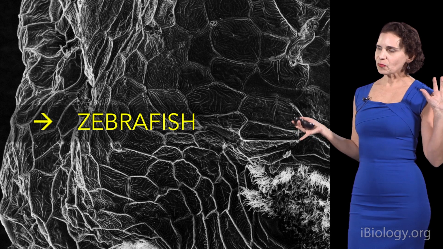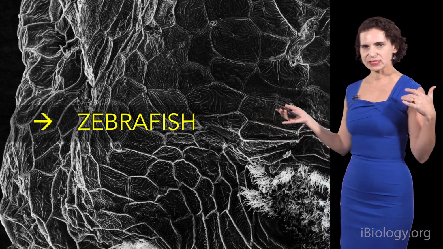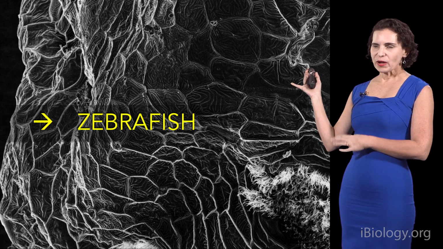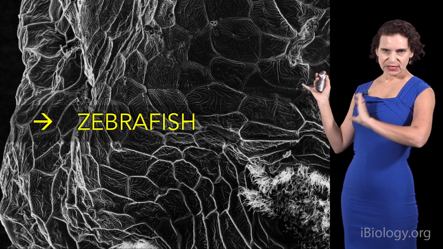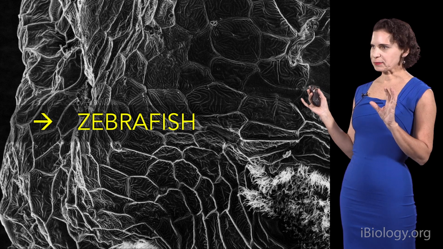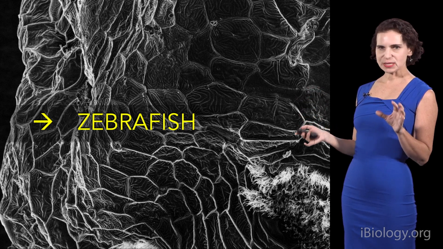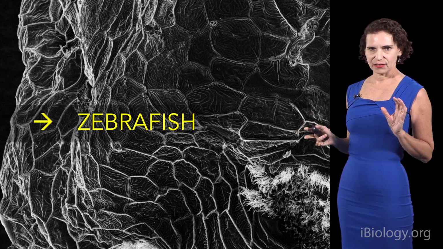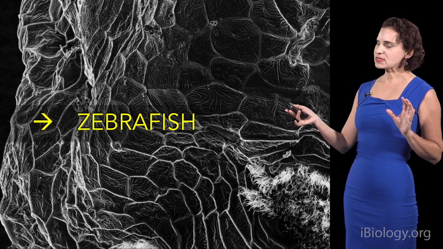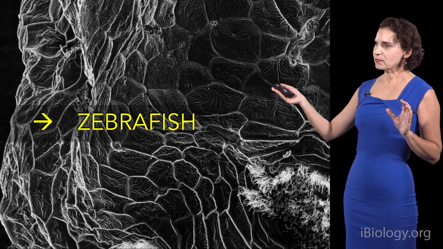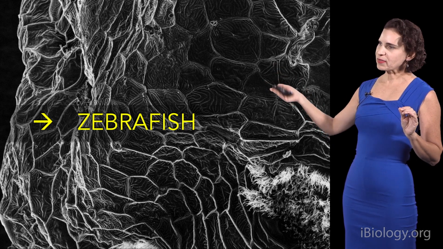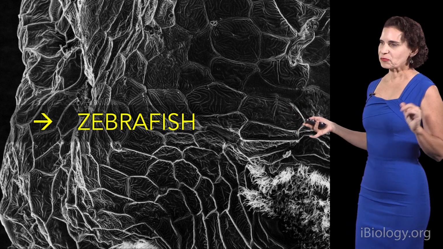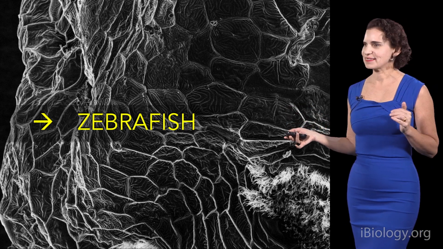And so while most cancer studies have really occurred in mouse models, we needed a way to actually visualize every single cell that was migrating. And so to do that, we turned to our zebrafish model system, because we can see every single cell that occurs. And we can also see cells developing tumors from the epithelium where they would actually grow and see how they would invade. Whereas in mice, we can't really see these things.